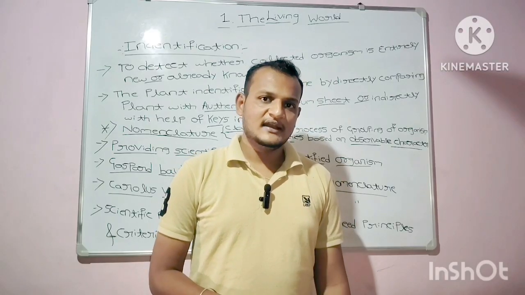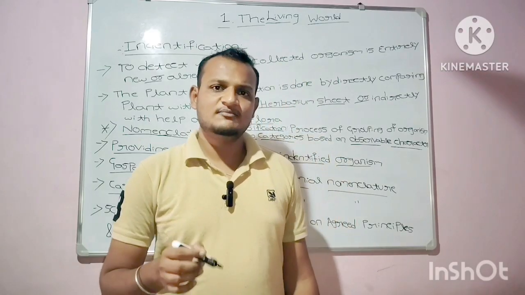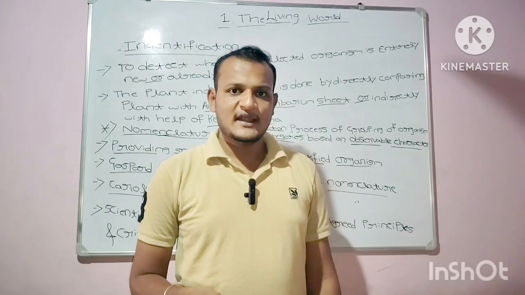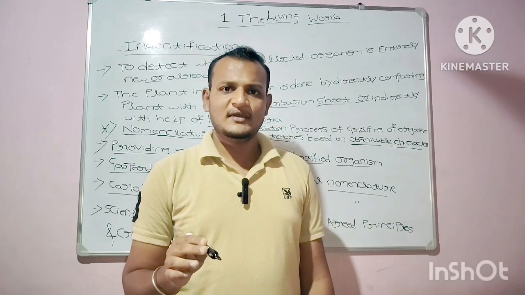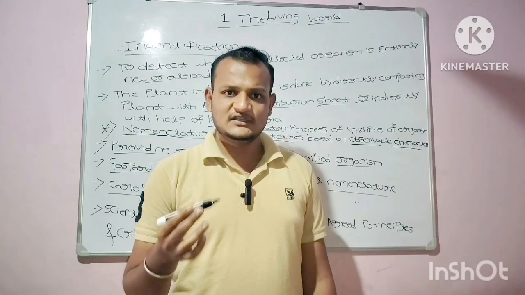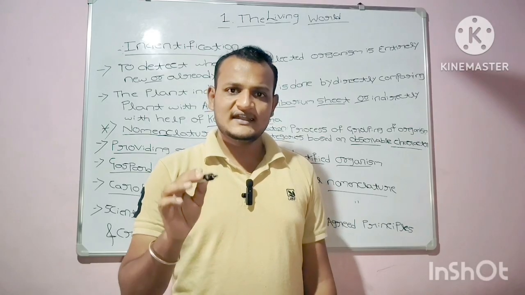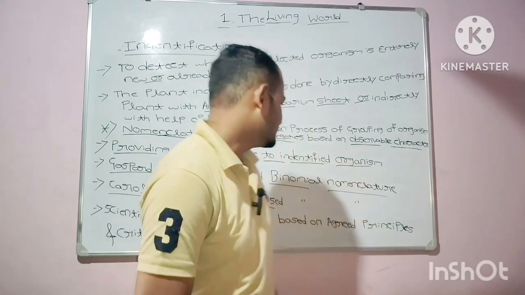Now you may have a doubt: what is binomial nomenclature? Binomial nomenclature is the naming of an organism using two components: genus and species.